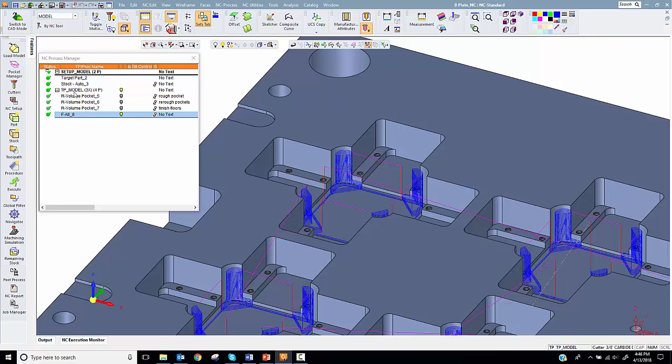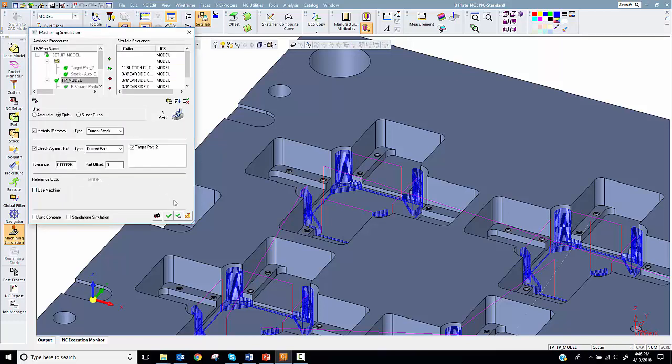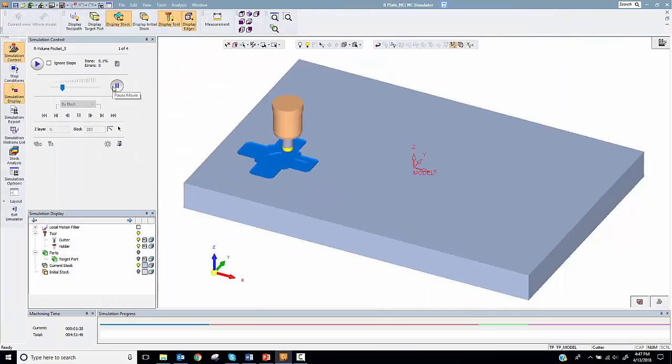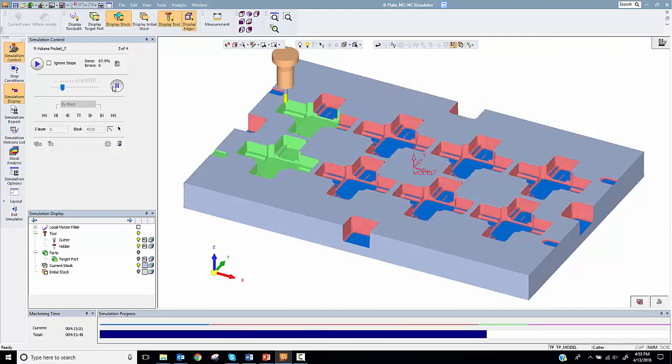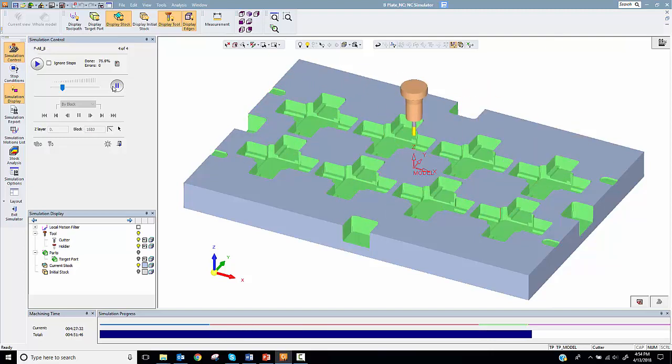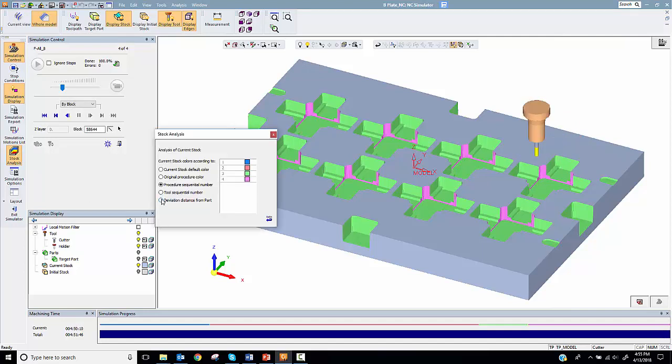Next, simulate the toolpath and notice the largest cutter roughs all of the pockets, then the smaller ones only re-rough the remaining stock before finishing all of the floors. The user may choose to watch the simulation or only verify the results to save time. Notice the results of the stock analysis.